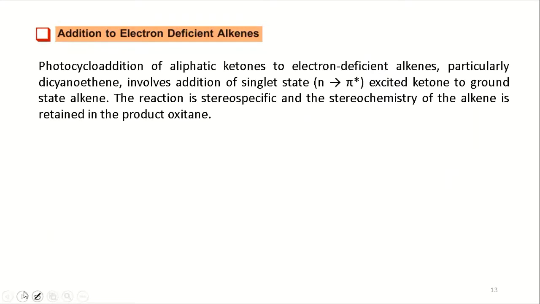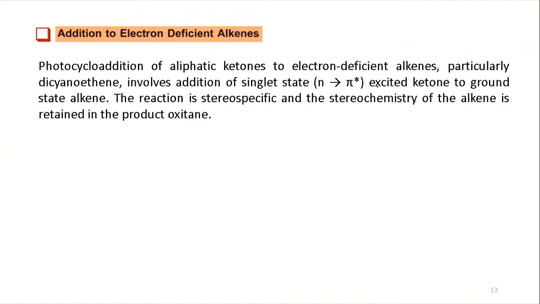Now let us look at addition to electron deficient alkene. So photocycloaddition of aliphatic ketones to electron deficient alkenes, particularly dicyanoethene, involves addition of the singlet state.